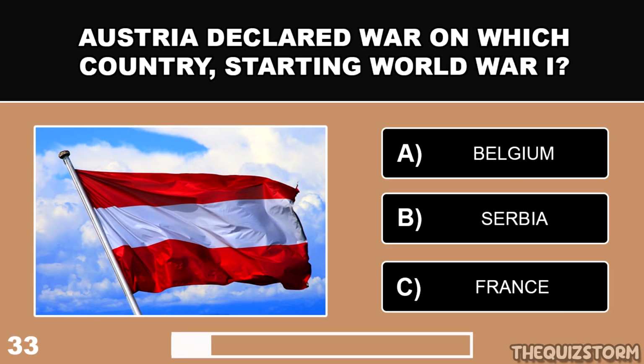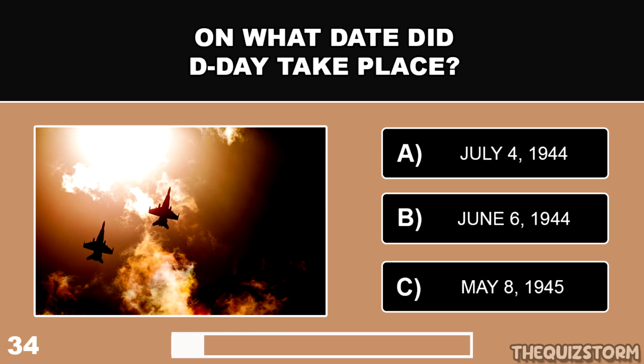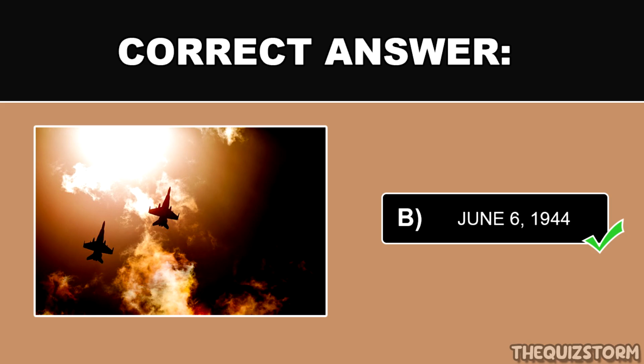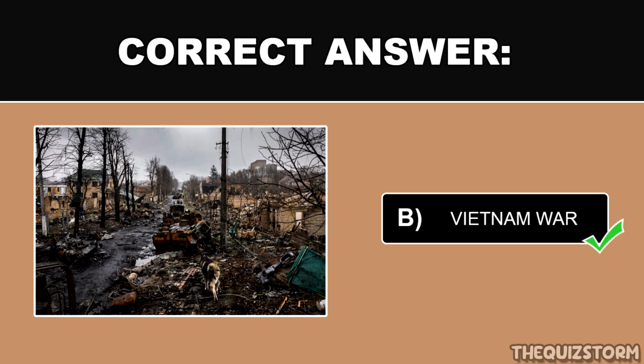Austria declared war on which country, starting World War I? And the answer is Serbia. On what date did D-Day take place? And the correct answer is June 6, 1944. The Battle of Hamburger Hill occurred during which war? And the correct answer is the Vietnam War.